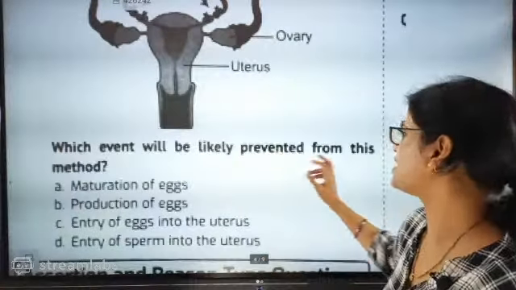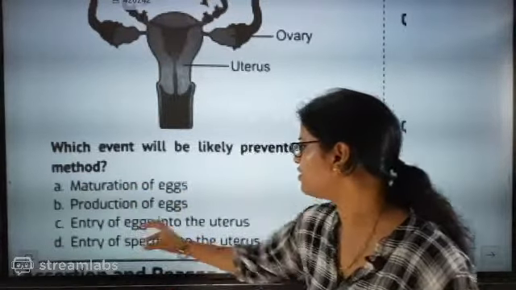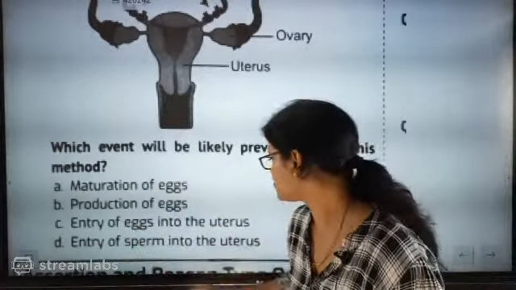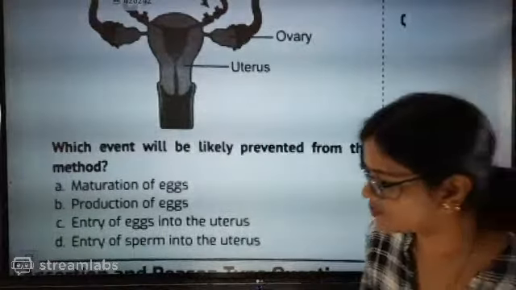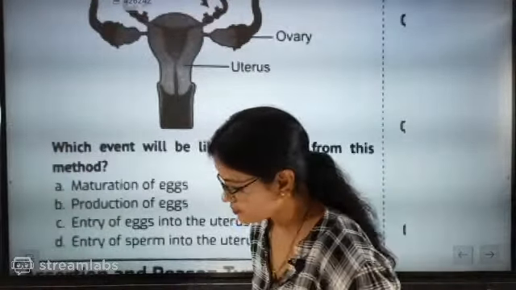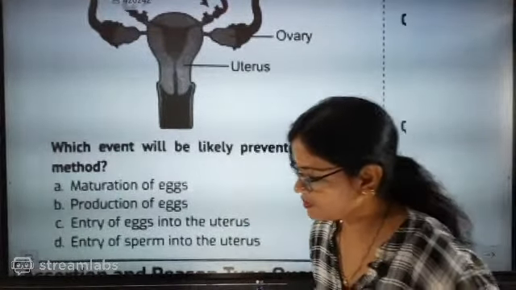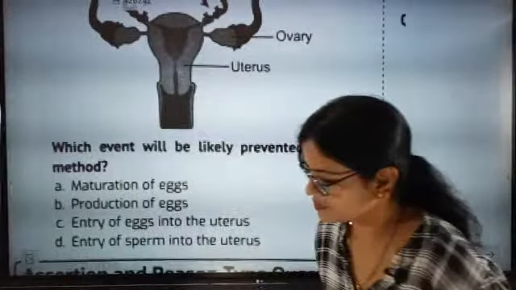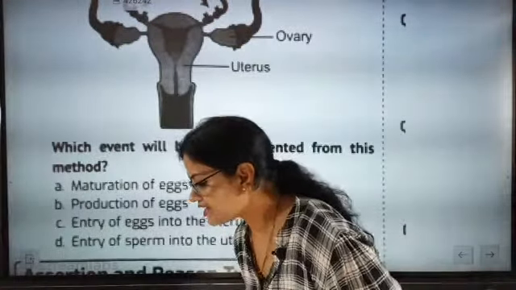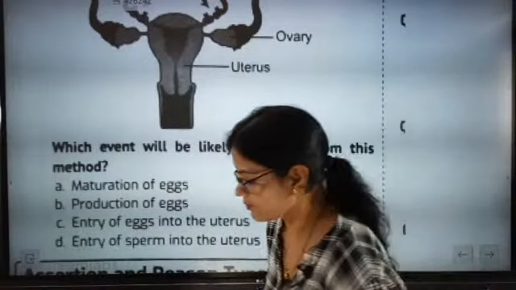Which event will be likely prevented from this method? Maturation of egg, production of egg, entry of egg into the uterus, entry of sperm into the uterus. Which one is exactly prohibited? This process, first I'll tell you, is called tubectomy. This is exactly called tubectomy.